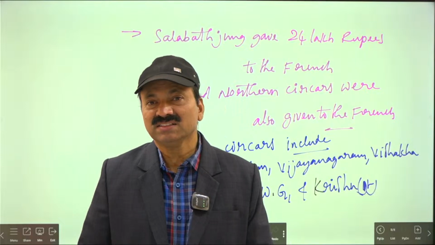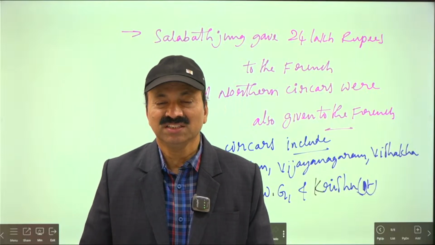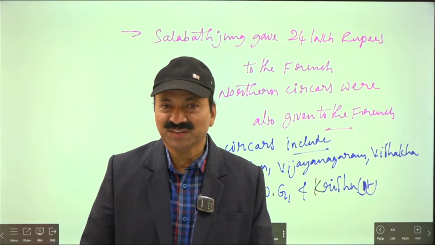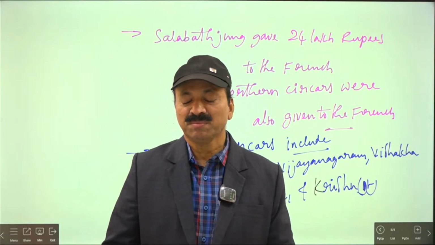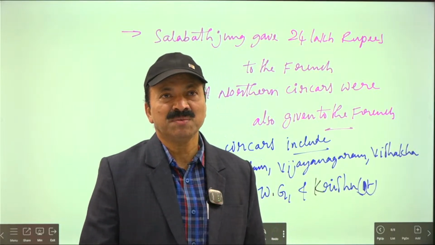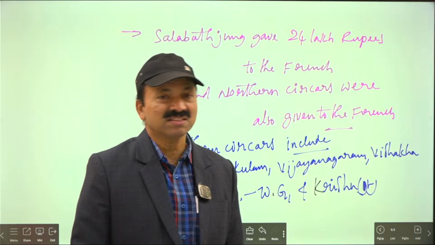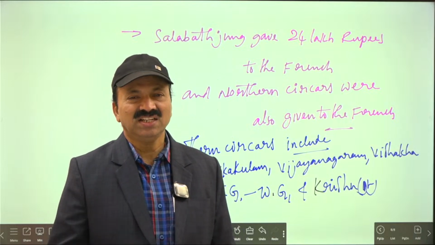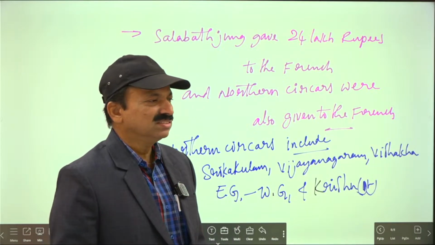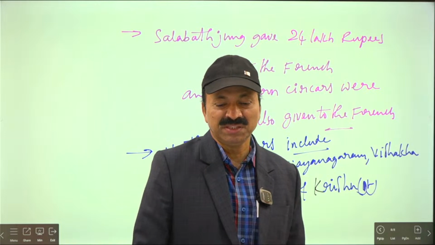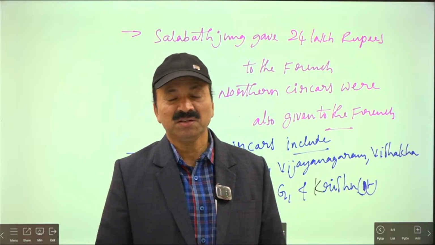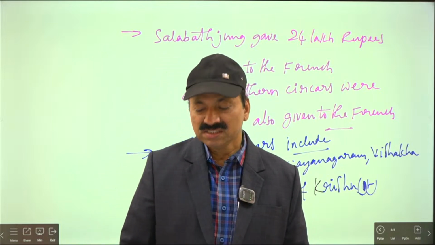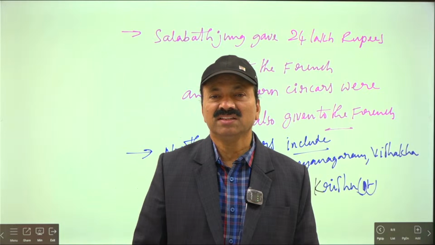Zamindars were collecting tax and, in return, paying the tax to the British and to the French. That continued. Previously, the Vijayanagaram Zamindar was collecting tax and paying it to the French. That only continued. But here, the Vijayanagaram Zamindar, Vijaya Ramaraju, was very close to Bussy. But they did not pay like that.